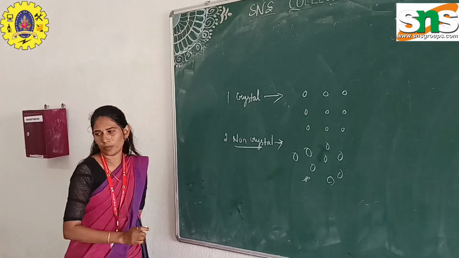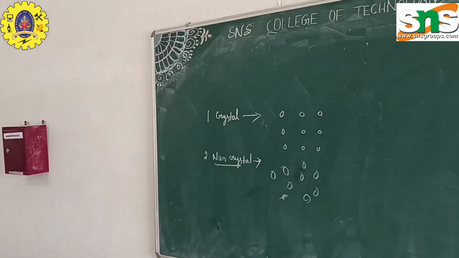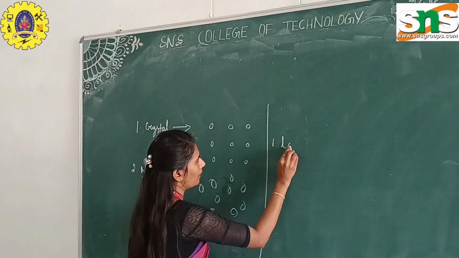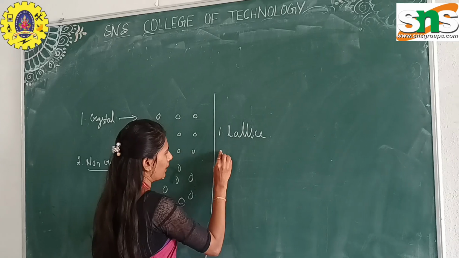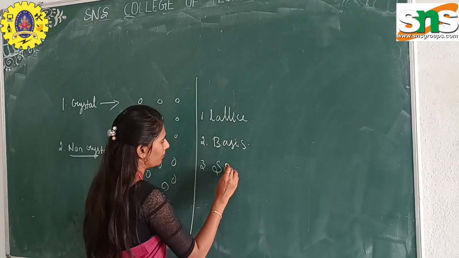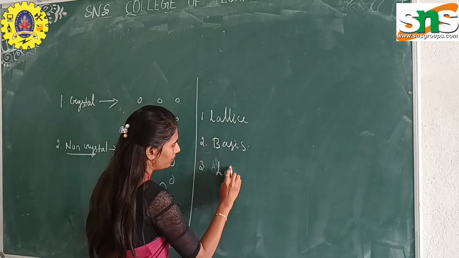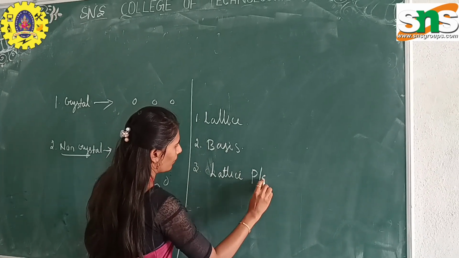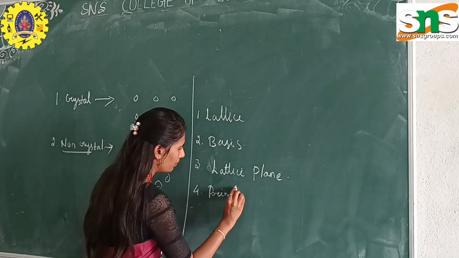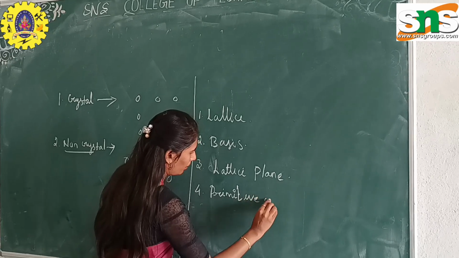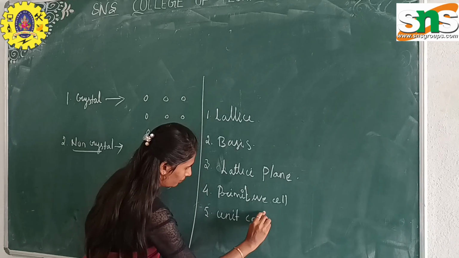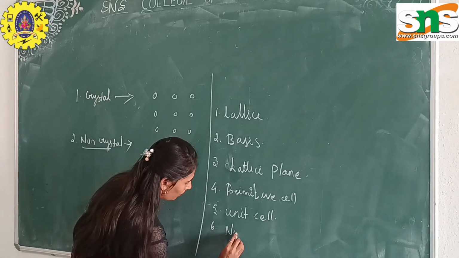Next we are going to discuss the topic crystal parameters. Already we know about the lattice. First one is lattice, second one is basis, third is space lattice or lattice plane, fourth one is primitive cell, fifth one is unit cell, and sixth one is non-primitive cell.